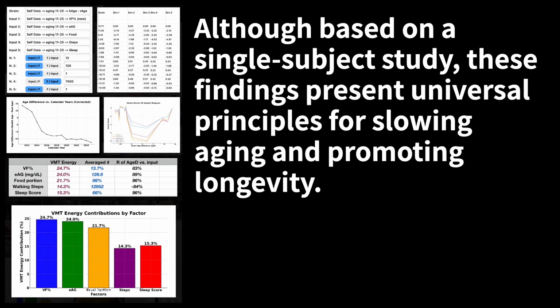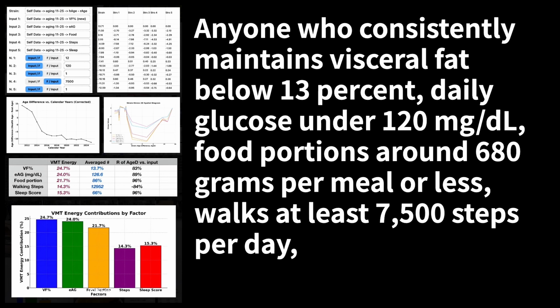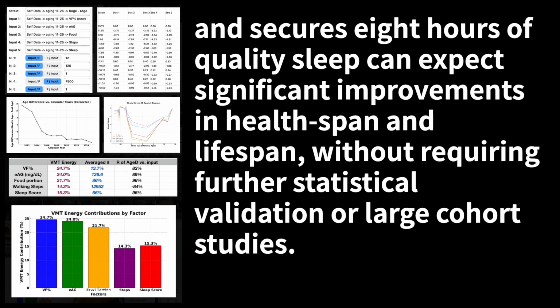Although based on a single subject study, these findings present universal principles for slowing aging and promoting longevity. Anyone who consistently maintains visceral fat below 13%, daily glucose under 120 mg per deciliter, food portions around 680 grams per meal or less, walks at least 7,500 steps per day, and secures 8 hours of quality sleep can expect significant improvements in health span and lifespan, without requiring further statistical validation or large cohort studies.